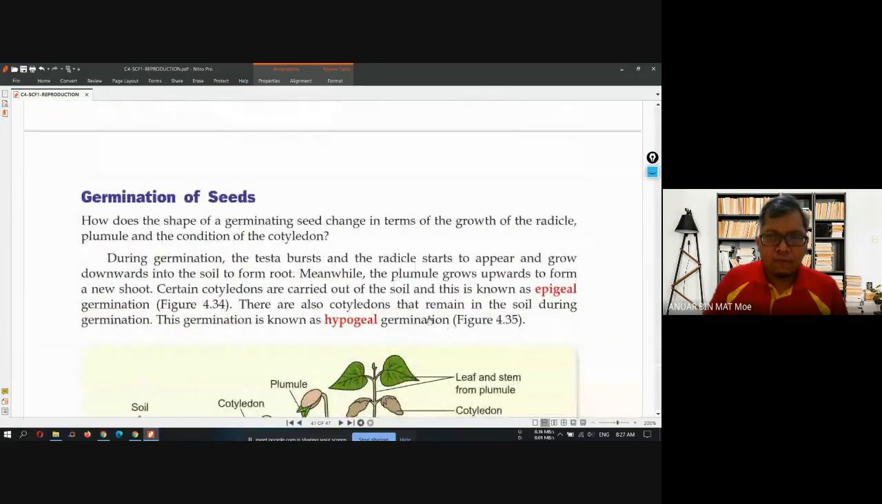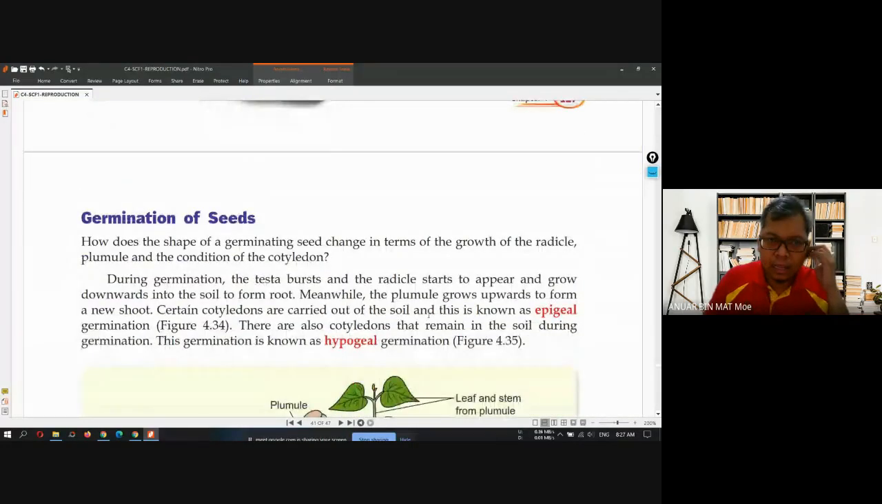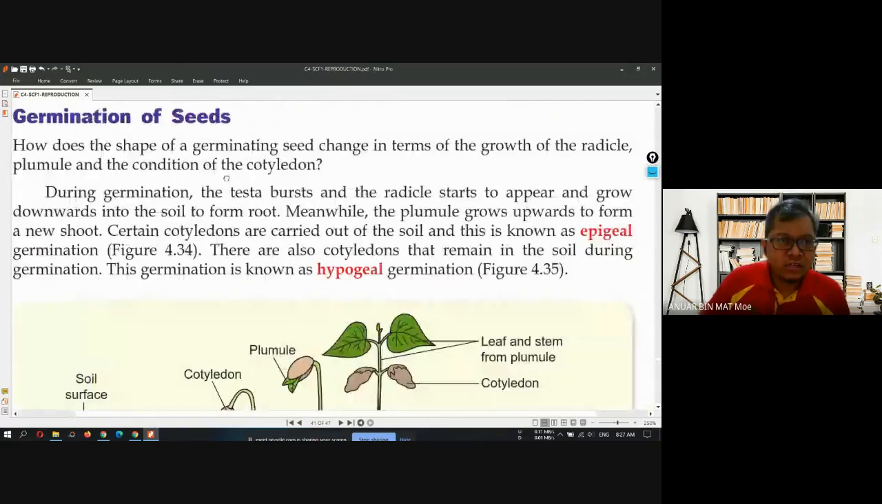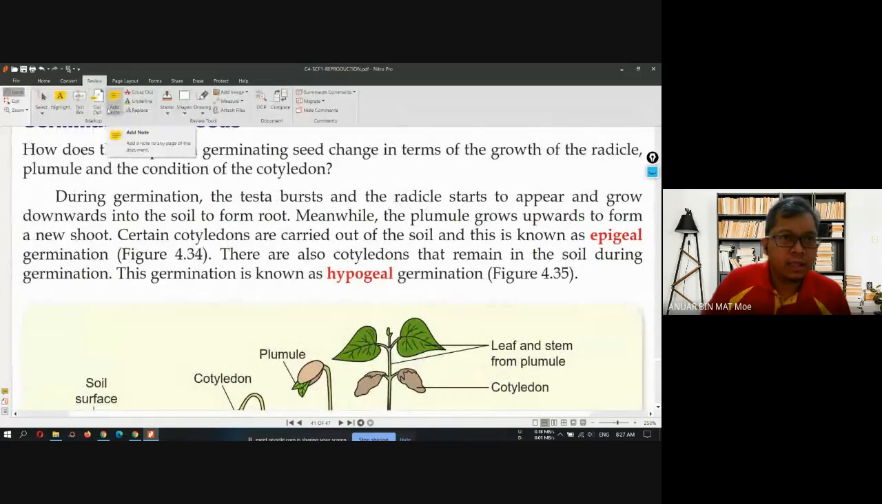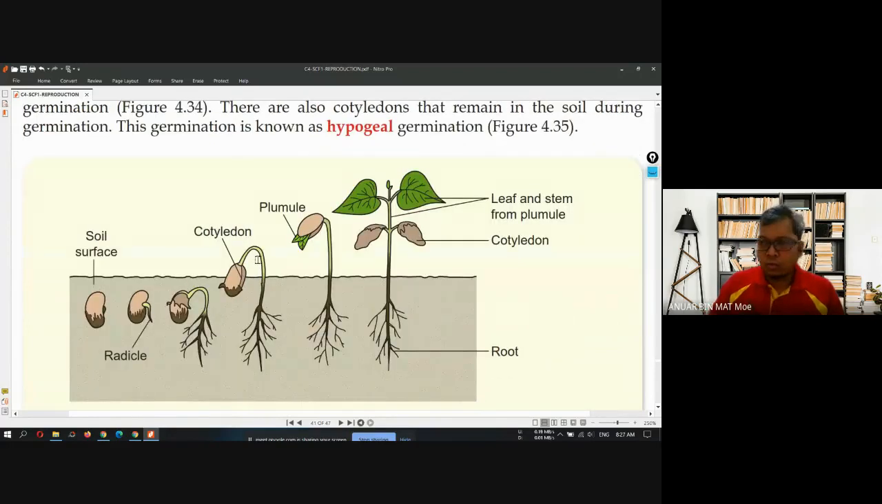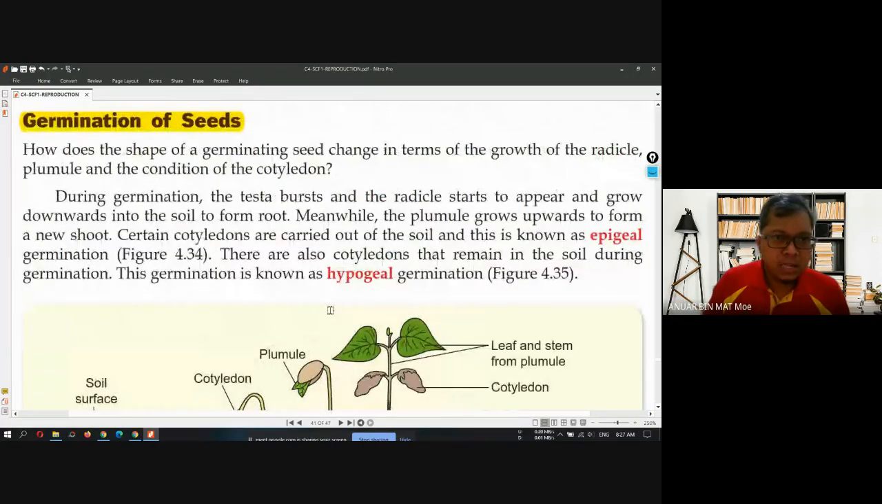And then after the seed gets the water, gets the air, and gets the suitable temperature, it will grow into a new individual. So we call it the germination of seed. Germination of seed meaning that the seed will grow into a new plant. I will stop here. Germination of seed, I will continue next week.